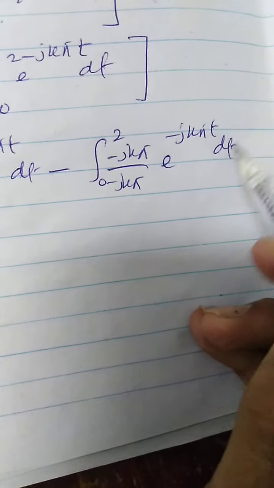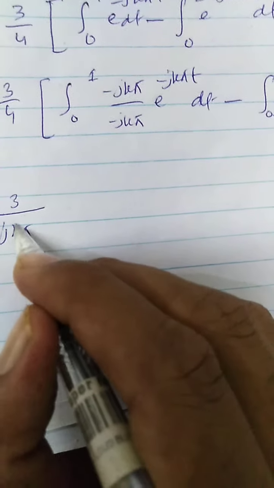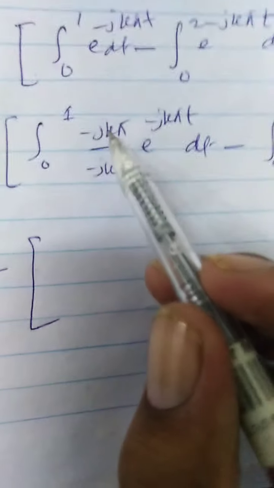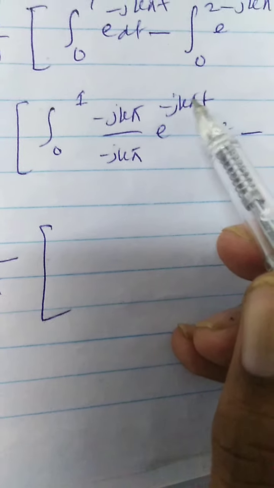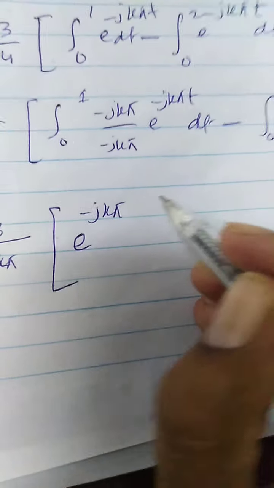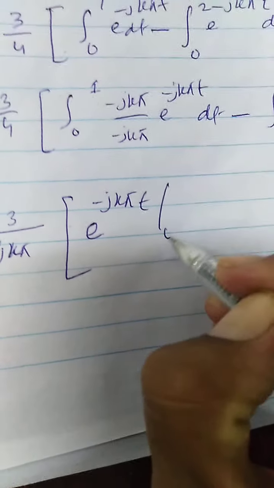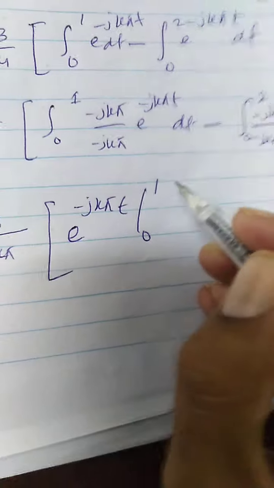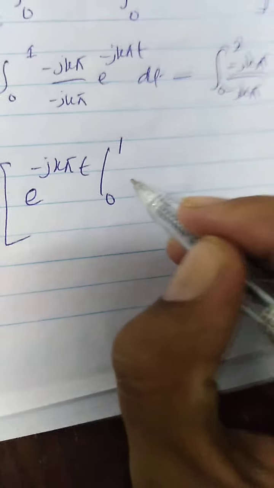Now you can see this term and this term, these both are coefficients because we are integrating with respect to t, and t is not available, so we can take these as common and write here 3 upon 4 jk pi times this 4. Now you can see this derivative and this function is available here, so we can evaluate this integral as e to the power minus jk pi t from 0 to 1, the limit is 0 to 1, minus